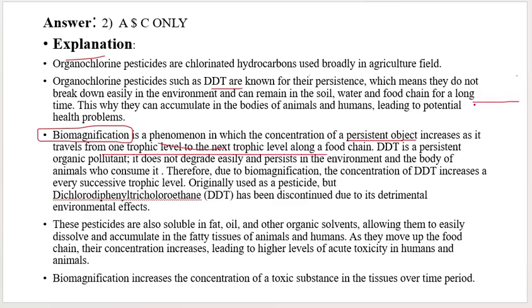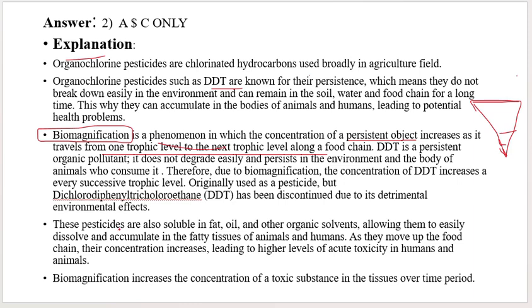When a persistent substance is transferred from one trophic level to another and its concentration increases, that phenomenon is called biomagnification. DDT is a persistent organic pollutant. It does not degrade easily in the process. The same thing is said here.